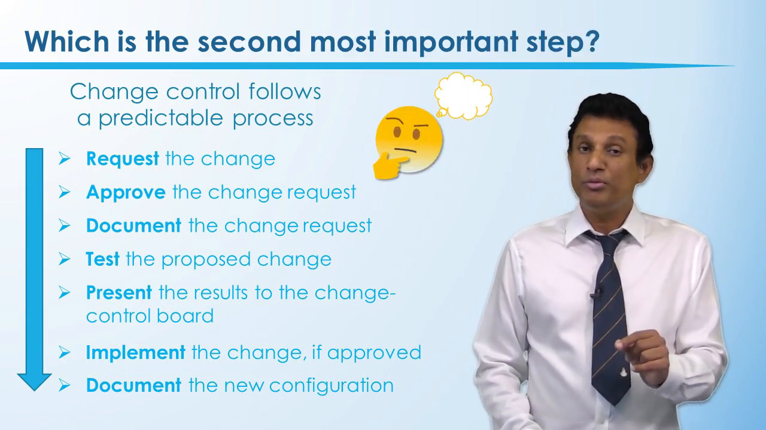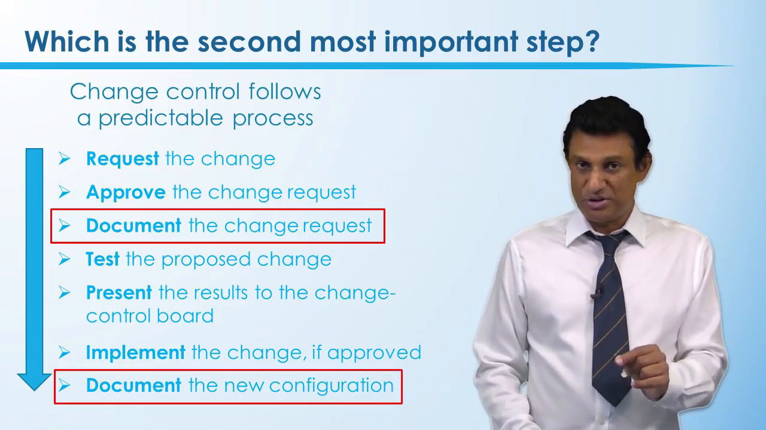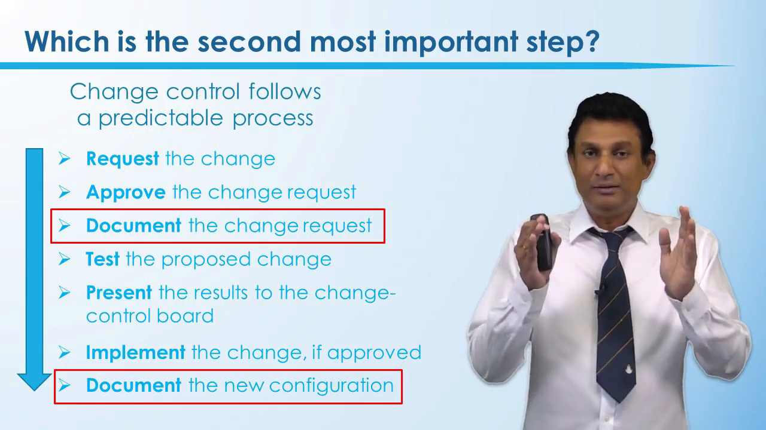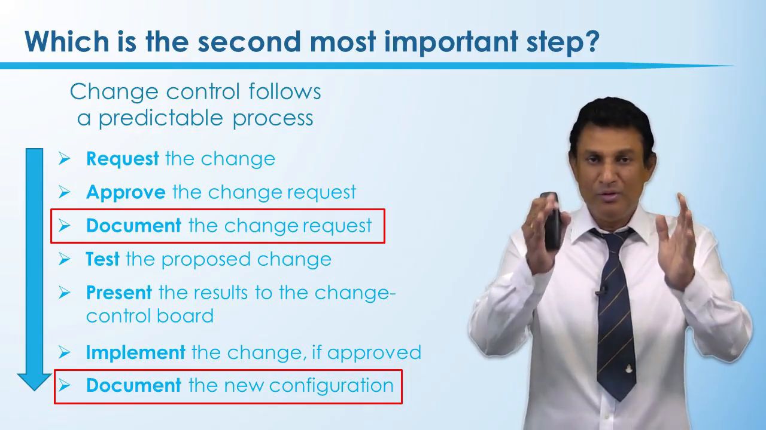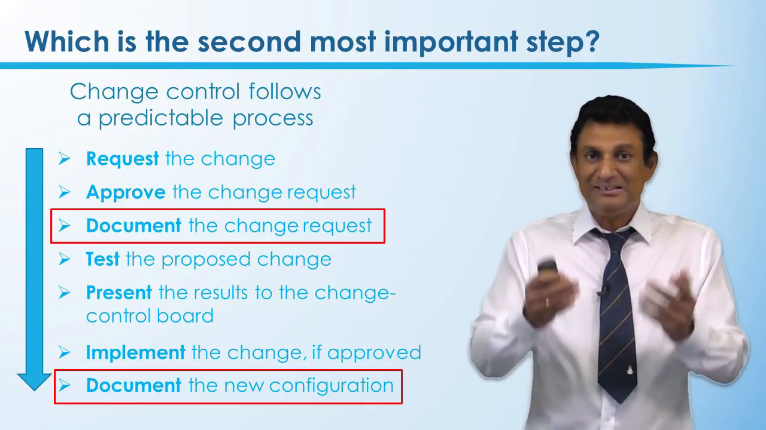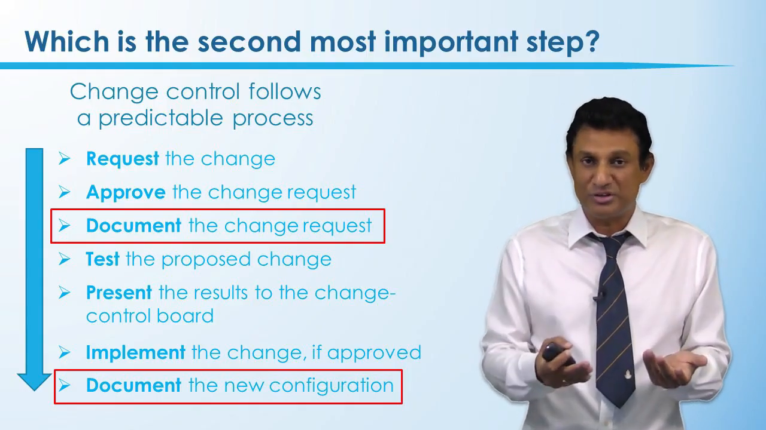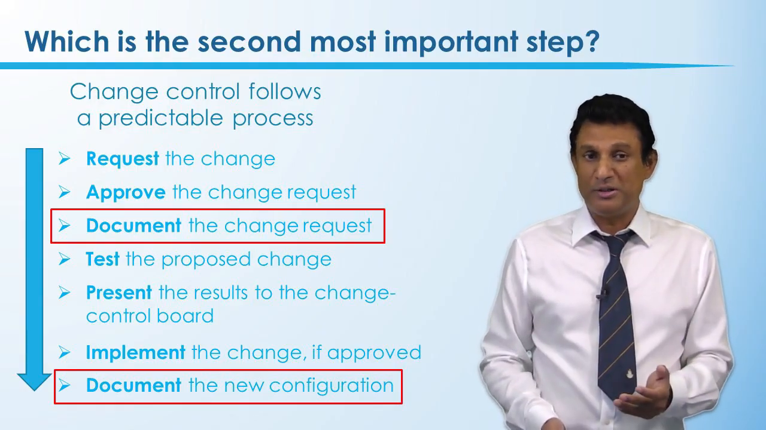And what's the second most important one? The second most important one is documentation. Now we see two important things in change management. The most important consideration in change management is approval. Only approved changes should happen. The second most important one is documentation. So both of these are very important steps, the most important things we should do when it comes to change management.